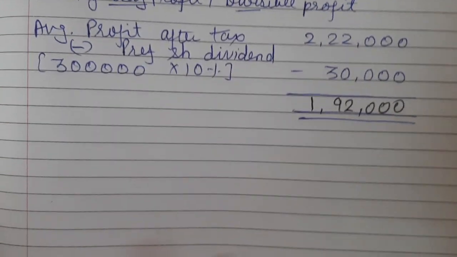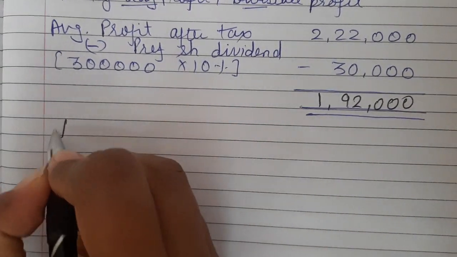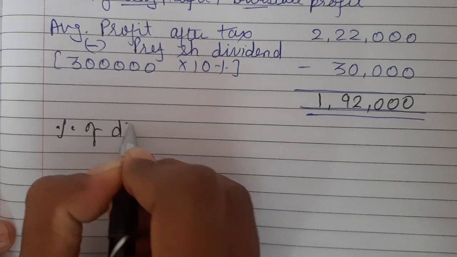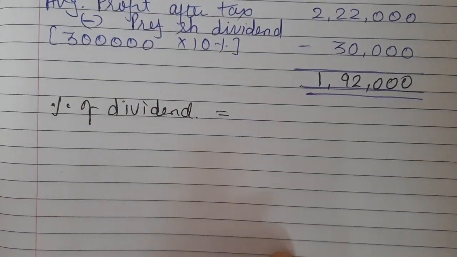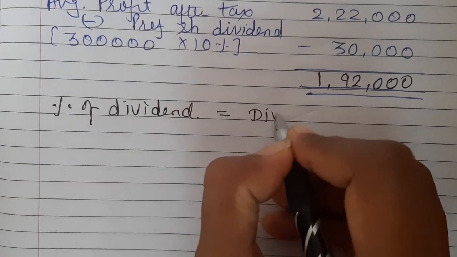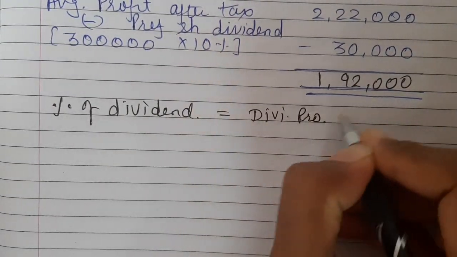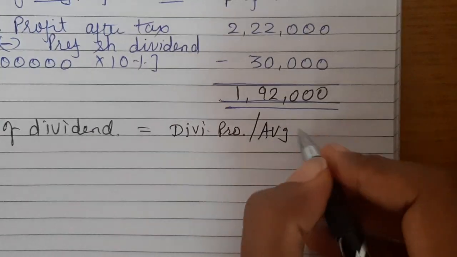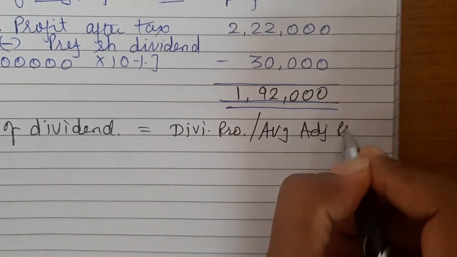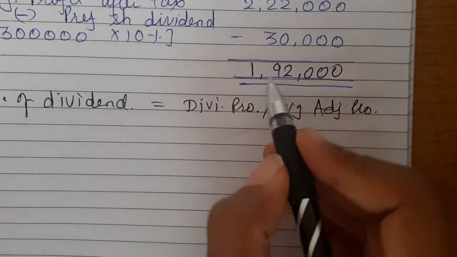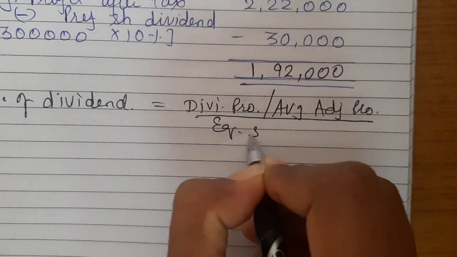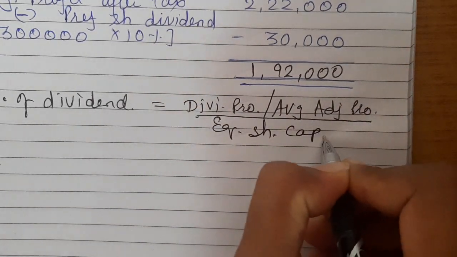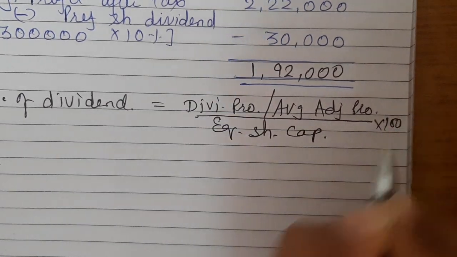Now the first one, percentage of dividend. Formula is divisible profit or average adjusted profit divided by equity share capital into 100.